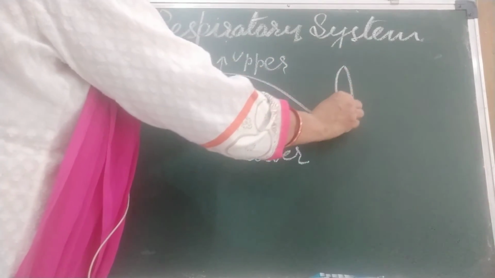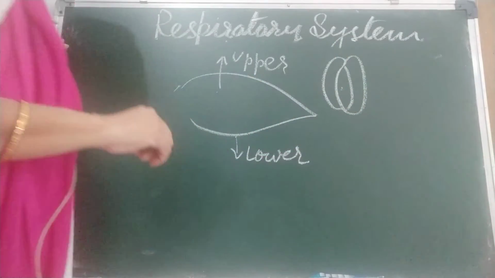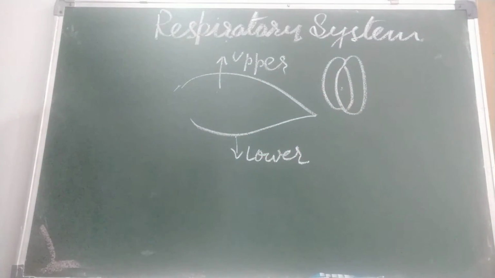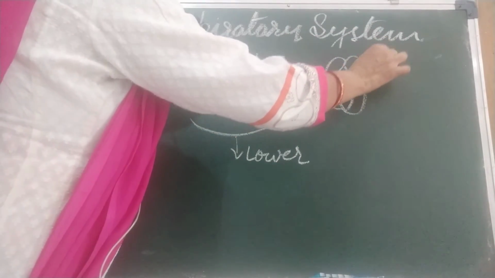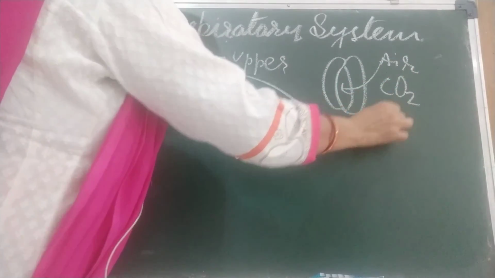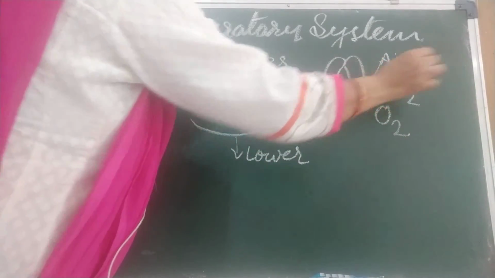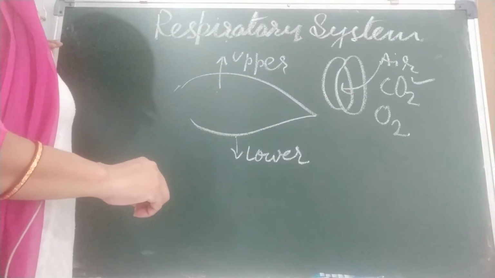You have learnt about stomata. Exchange of gases takes place through the stomata. Stomata takes in air. Air contains both carbon dioxide and oxygen. Carbon dioxide is utilized for photosynthesis and oxygen for respiration.